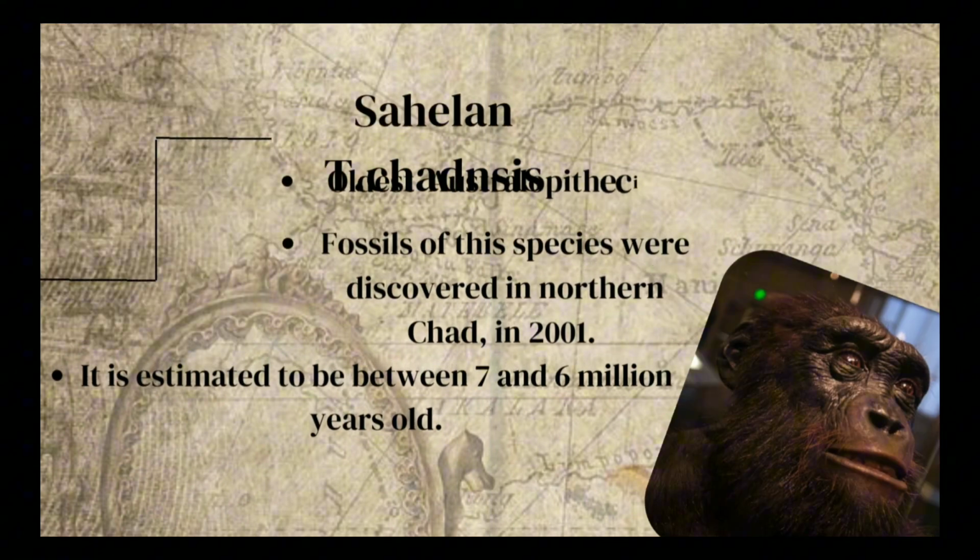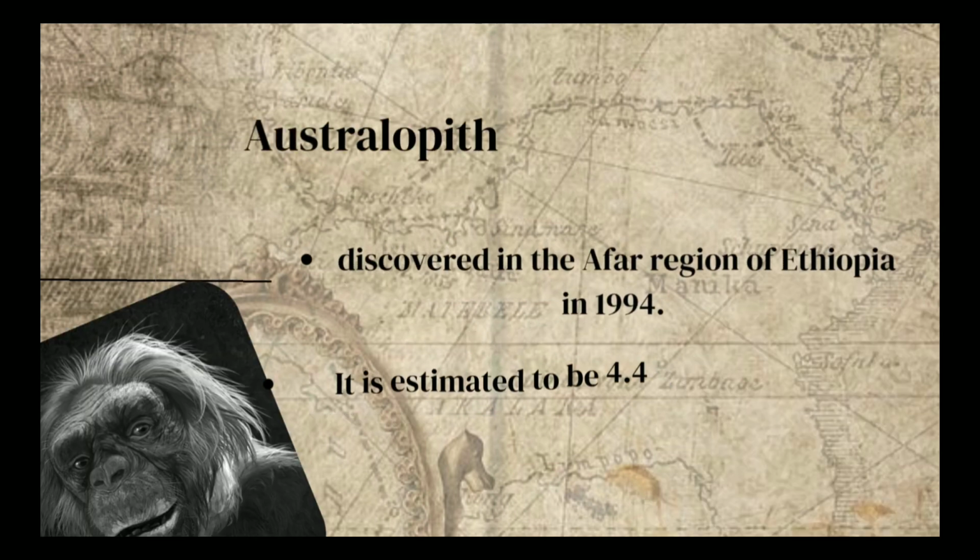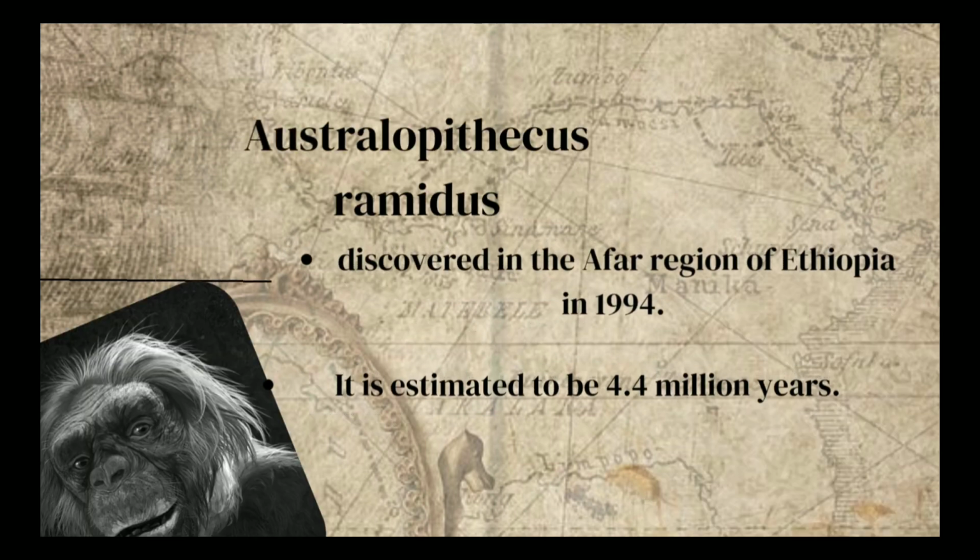First, we have the oldest of the Australopithecines, which is the Sahelanthropus tchadensis. Fossils of this species were discovered in northern Chad in 2001. It is estimated to be between 7 and 6 million years old. Next, we have the Australopithecine ramidus. This was discovered in the Afar region of Ethiopia in 1994, and it is estimated to be 4.4 million years old.